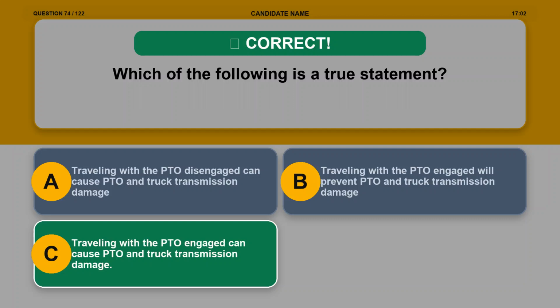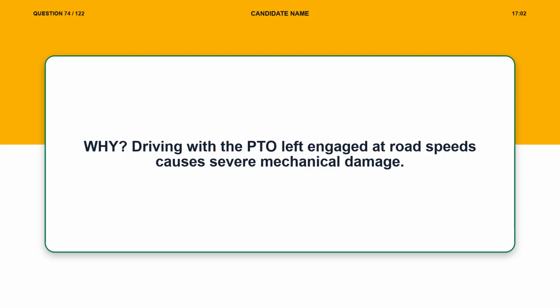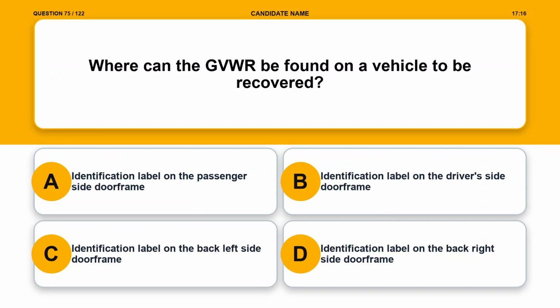The correct answer is option C. Traveling with the PTO engaged can cause PTO and truck transmission damage. Explanation. Driving with the PTO left engaged at road speeds causes severe mechanical damage. Question 75. Where can the GVWR be found on a vehicle to be recovered?